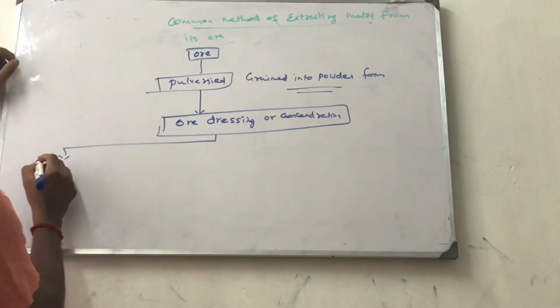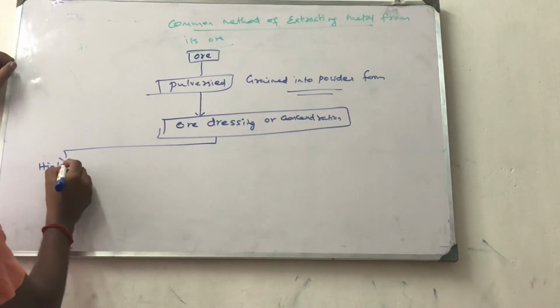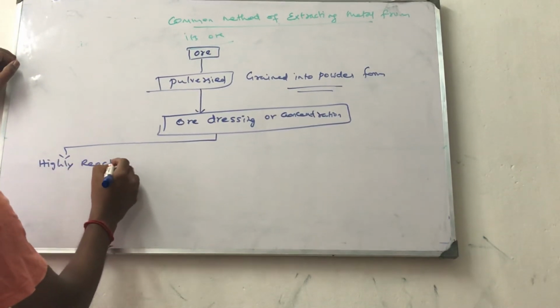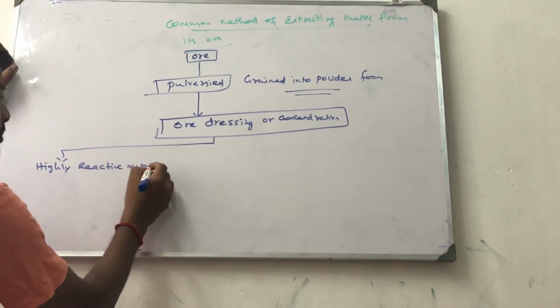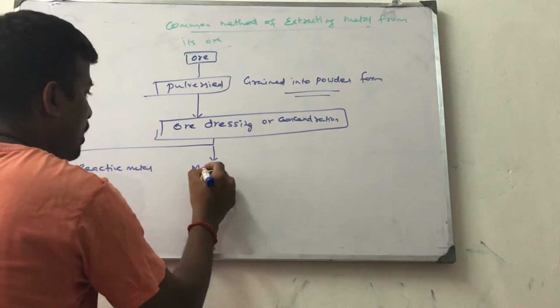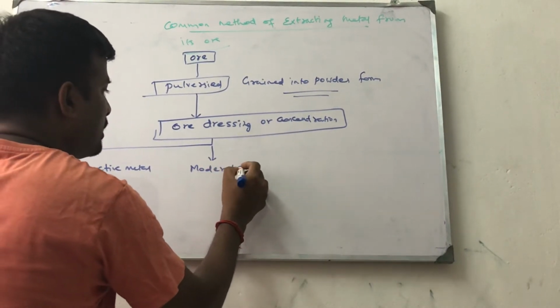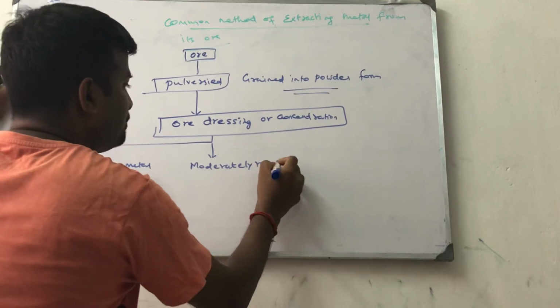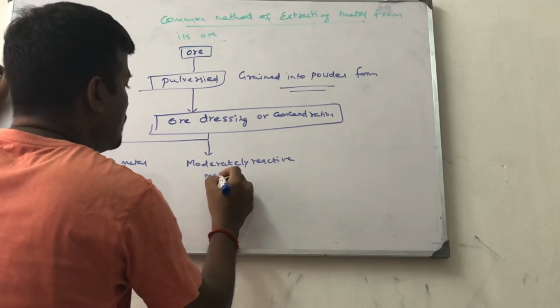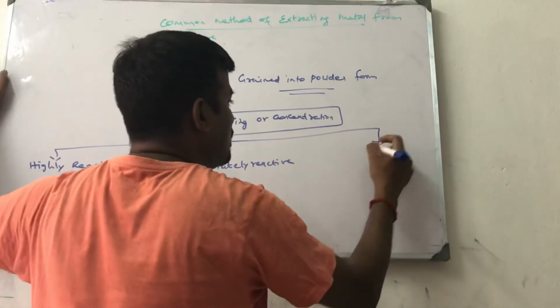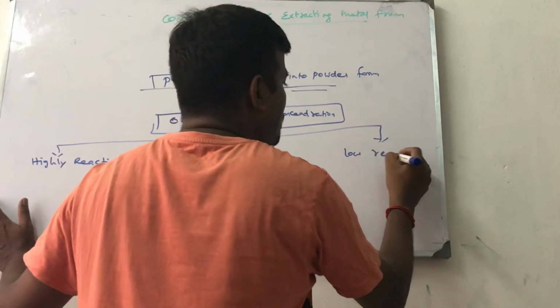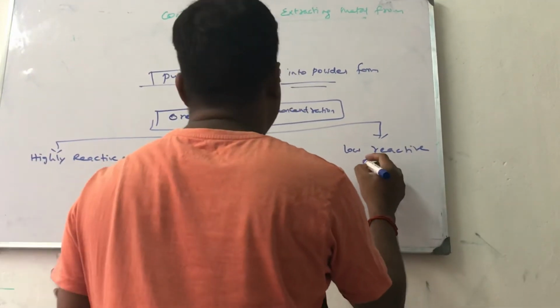Next is concentration for highly reactive metals, purifying highly reactive metals. Next is moderately reactive metals. Third is low reactive metals. So metals are divided into 3 types.